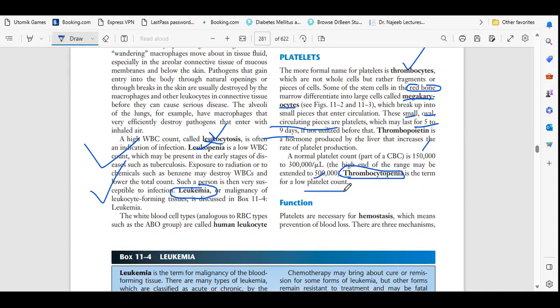If the platelet count has decreased below 1.5 lakhs, it means that the platelet count in the body is decreased. So the term used for decrease of platelets is thrombocytopenia. Thrombo means platelets, cyto means cells, penia means decrease. Okay, decrease in the cell count of platelets.